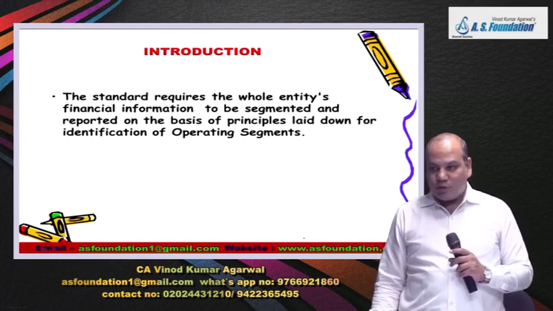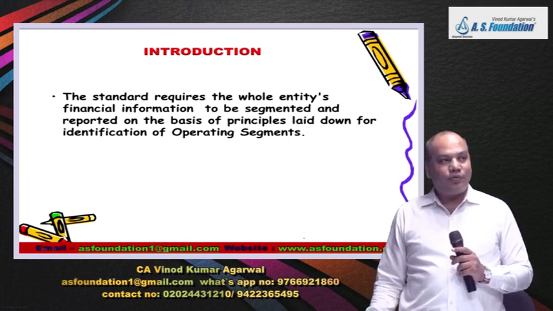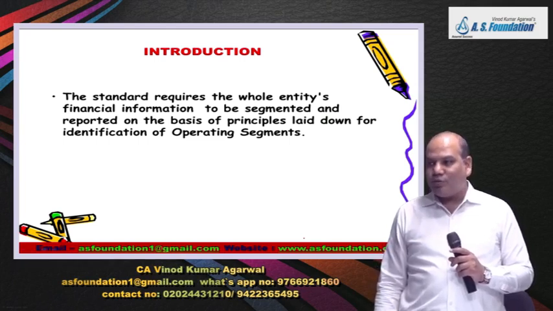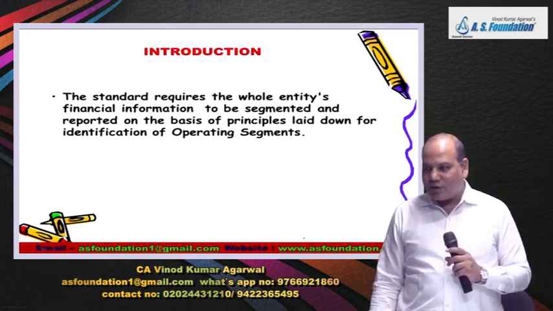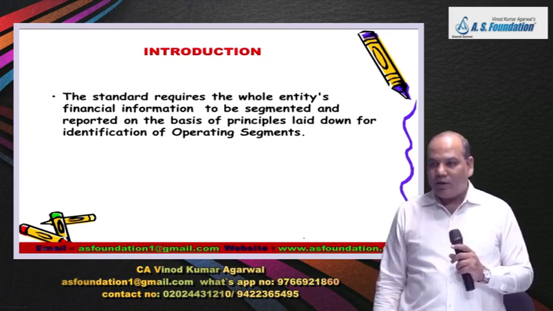Now, why do you need to give disclosure about major customers? Because one is that you know from which customer you get maximum revenue. But at the same time, if you are concentrating too much on a particular customer, the risk is very high.